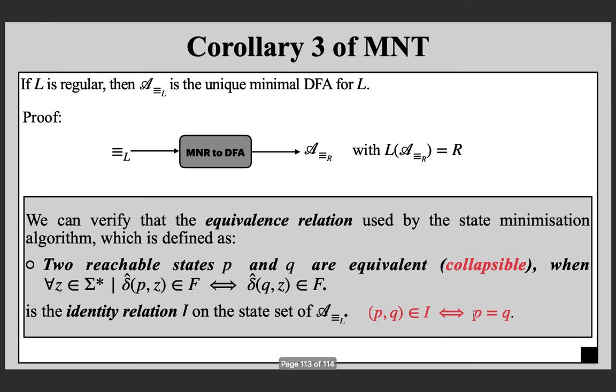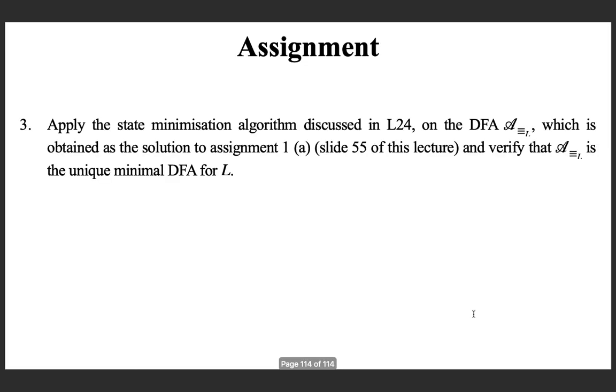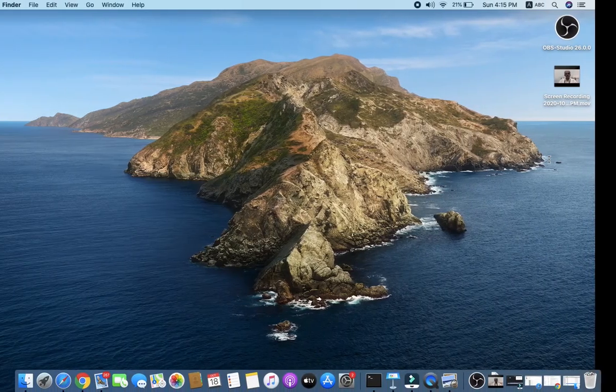Maybe you can observe it by using this assignment question. Apply the state minimization algorithm discussed in lecture 24 on the DFA which is obtained as the solution to assignment 1A of this lecture, and verify that the automaton that you are getting is the unique minimal automaton. You can observe that you cannot collapse it. It is actually the minimal automaton.